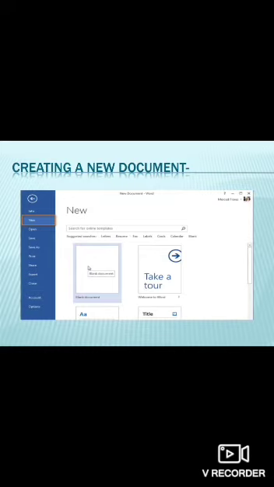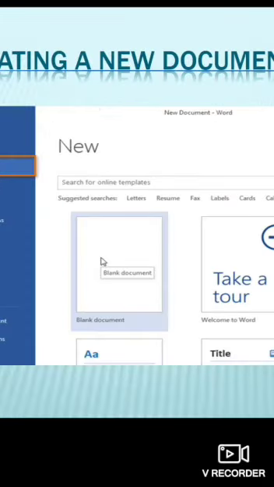Now we'll study how to create a new document. A new blank document always opens when you start Microsoft Word. But suppose that you want to start another new document. So in that case, what you can do is click the File tab and select the New option, as you can clearly see on this screen. When you select the New option from the first column, it will display a list of icons. From this list of icons, you click on the blank document icon, which is the very first option here.